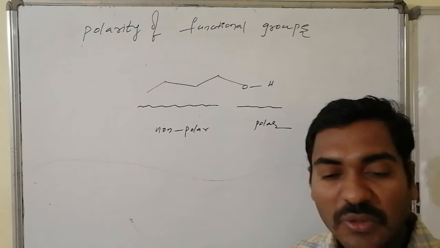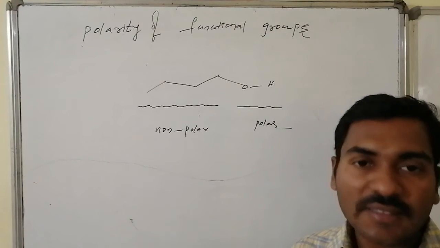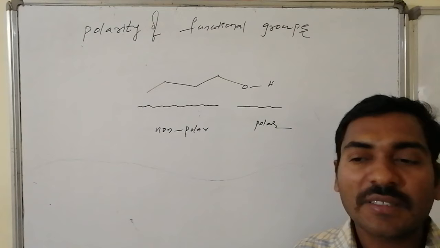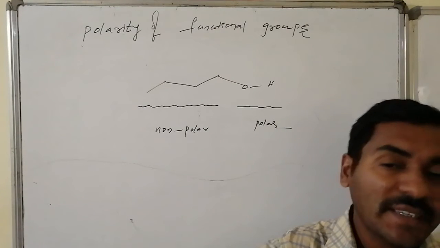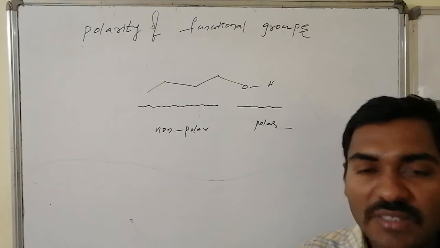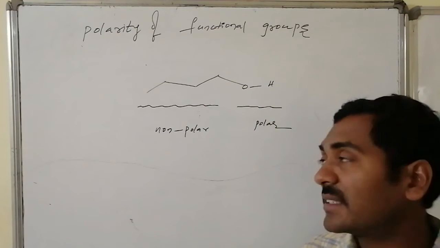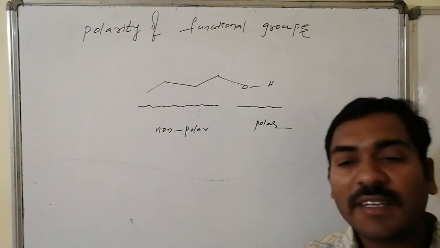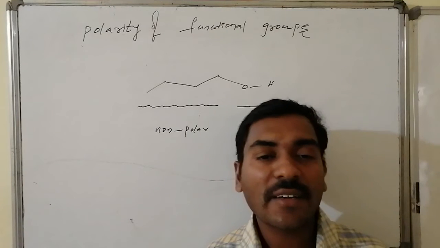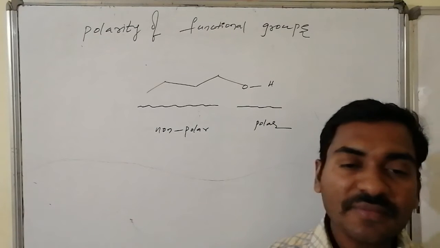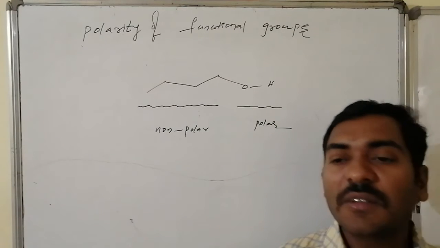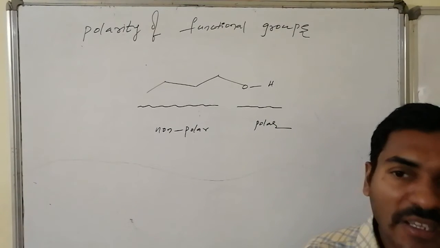The total polarity of a substance, in this case alcohol, depends on the total net polarity associated with the molecule, which is decided by connectivities, functional groups and the homologous series. In this, the alkyl chain is non-polar. It doesn't have any kind of polarity difference between carbon and carbon, and carbon and hydrogen. Hence it doesn't offer any polarity. Generally we can say it is the non-polar part.